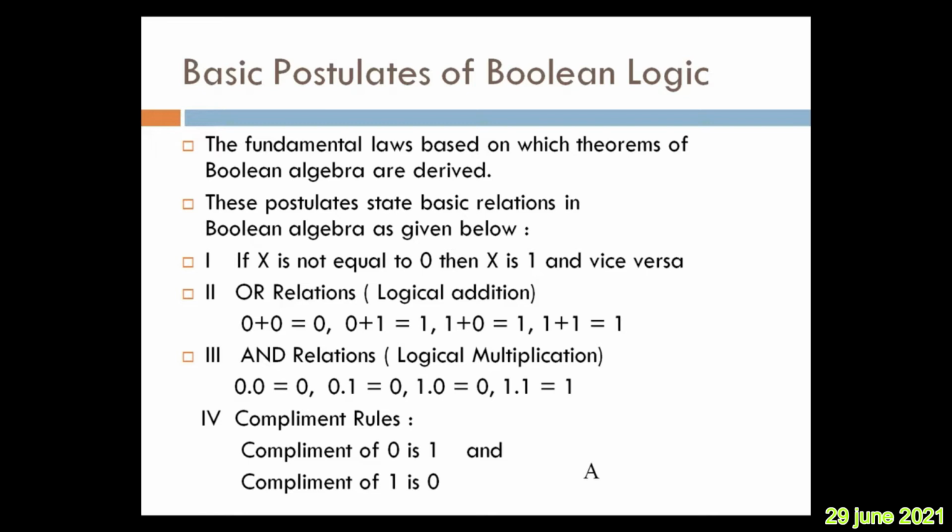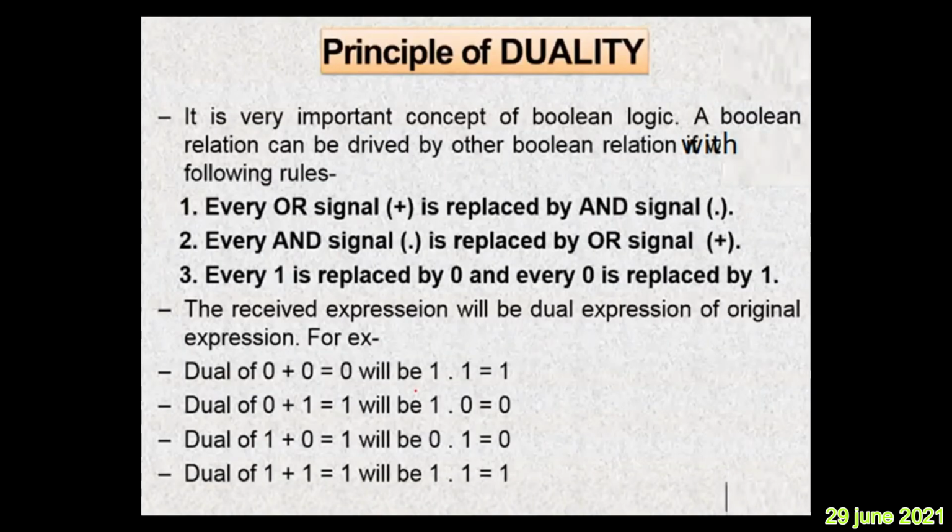Like number 1, if x is not equal to 0, then it must be 1, and vice versa. OR relations: 0 plus 0 is 0, 0 plus 1 is 1, 1 plus 0 is 1, and 1 plus 1 is also 1. AND relations: 0 into 0 is 0, 0 into 1 is 0, 1 into 0 is 0, and only 1 into 1 is 1. The complement of 0 is 1, and the complement of 1 is 0. These are the postulates of Boolean logic that we discussed in our previous class.